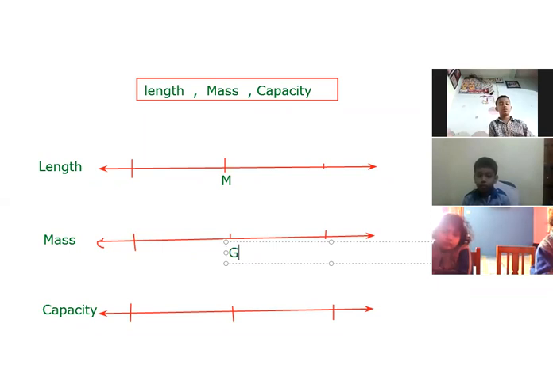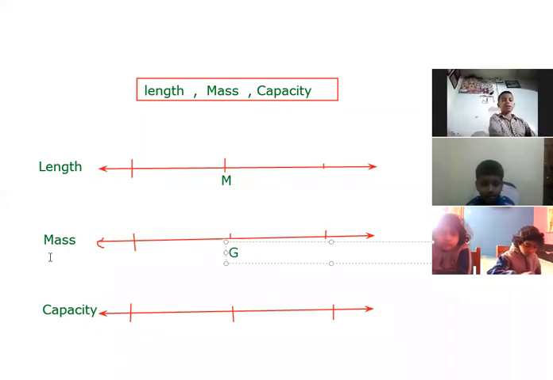G means gram. So gram is the standard unit of mass. Clear? And the third one is capacity.